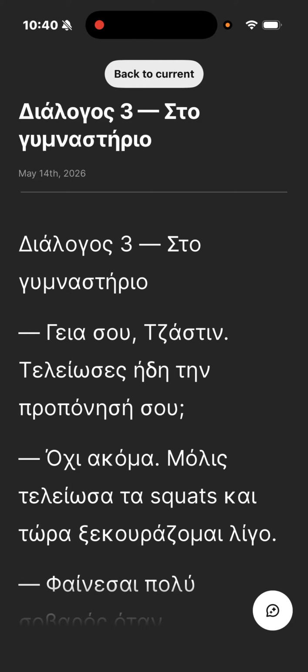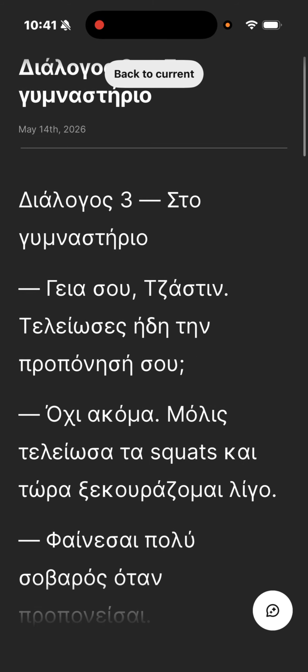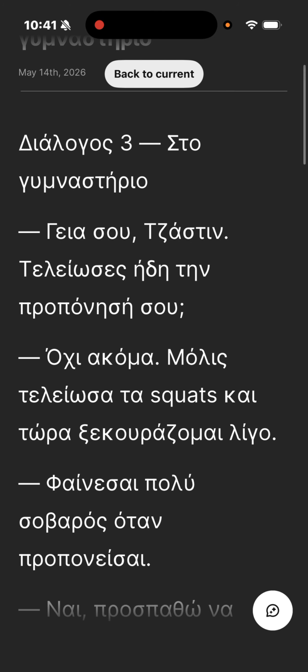In Greek, it's Dialogos tria στο γυμναστήριο, so dialogue number 3 at the gym. And this was actually generated by ChatGPT. I use ChatGPT to advise on my workouts. So when I'm going to the gym, I'll create a plan or a schedule of what lifts I'm going to do on certain days and things like that.